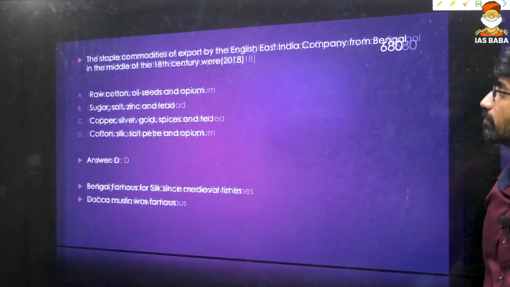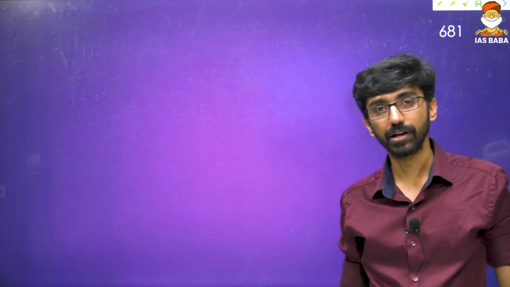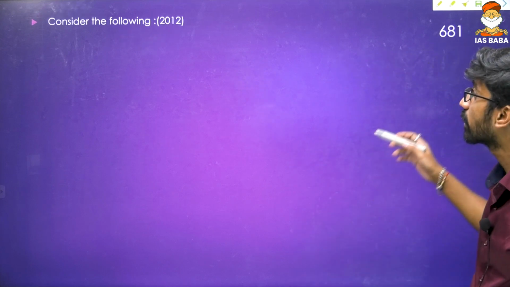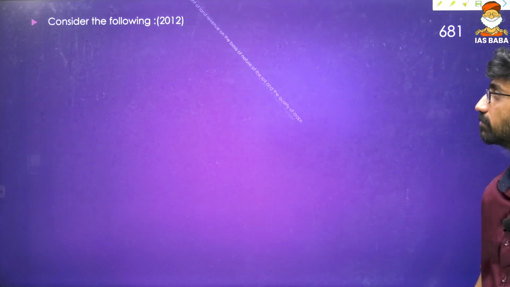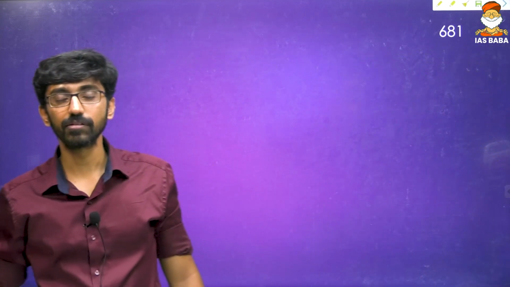Okay. East India Company. So what is the theme that is asking? That is asking about their settlements, about what important economic benefits they derived out of India. So then again, coming to that one, consider the following 2012. So we talked about Britishers, we talked about their coming.